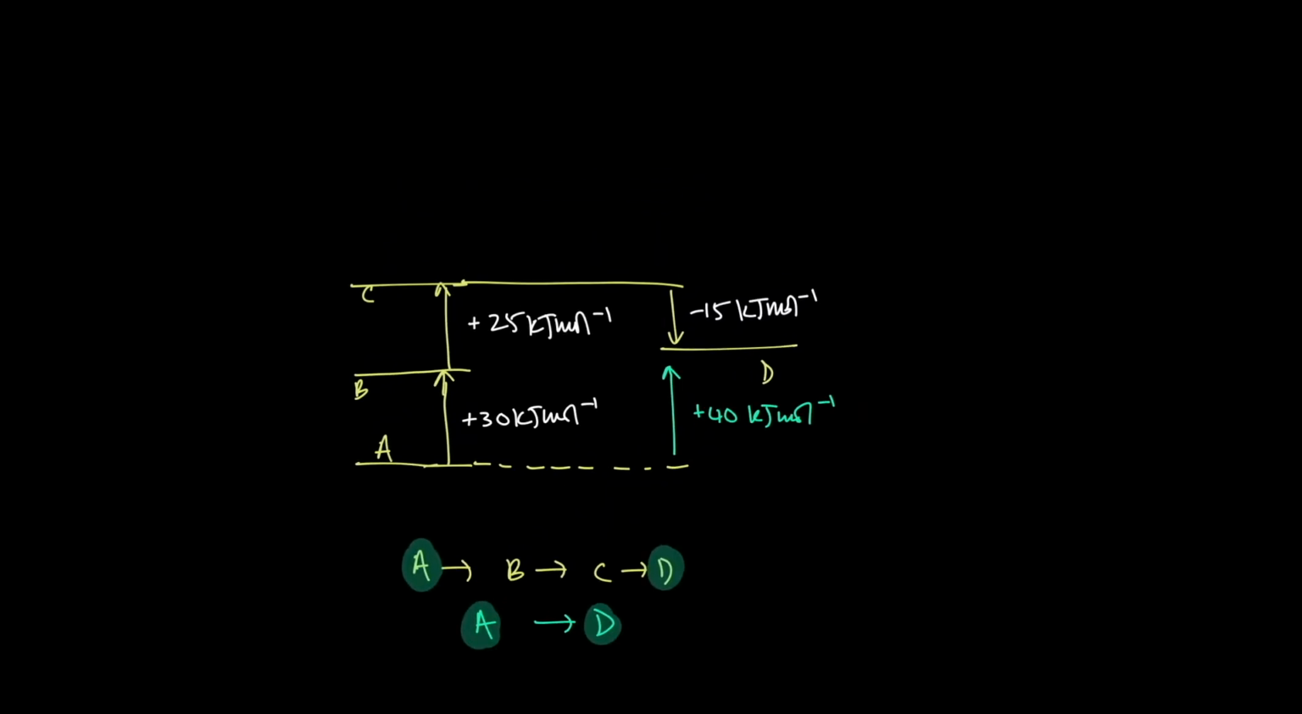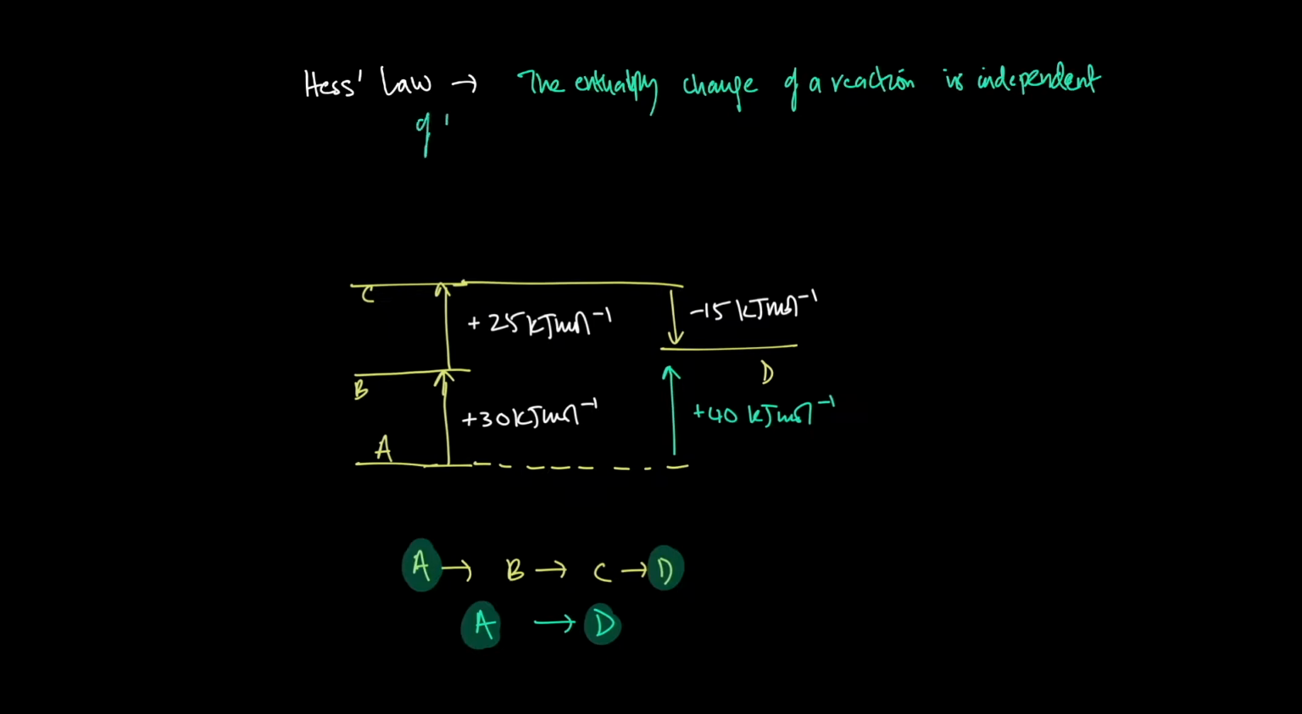Hess's law says that the enthalpy change of a reaction is independent of the reaction pathway, as long as the initial and final conditions are the same. As long as the initial and final conditions are the same.